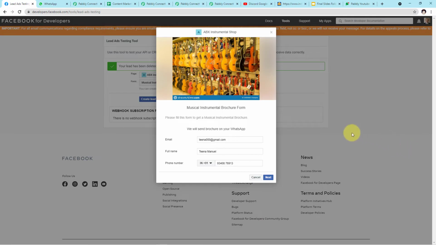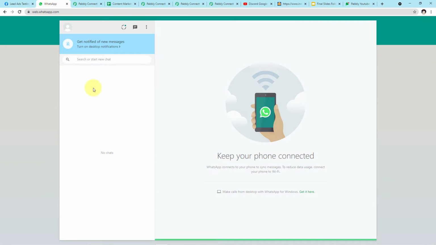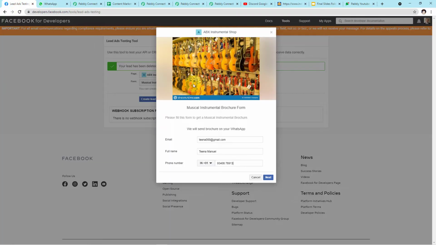Okay guys, as you can see on my screen, this is the form. This is how the form will appear in front of our customer. Now customers will fill up this form and on successful form submission, they will receive a WhatsApp message. So we will submit the form on behalf of our customer and automatically the customer will receive the message here. So let's fill up the form.